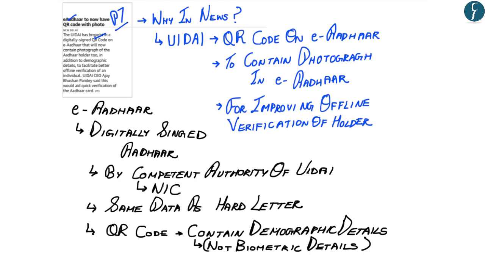Demographic details are name, address, among other things, while the biometric details are the iris scan and the fingerprints, among others. Apart from this, the E-Aadhaar from now on would also carry the photograph.